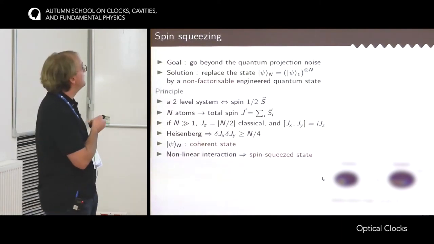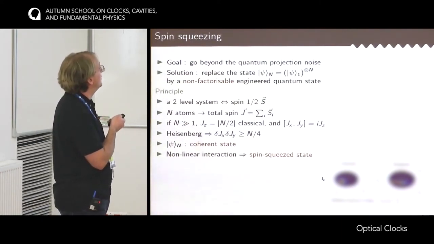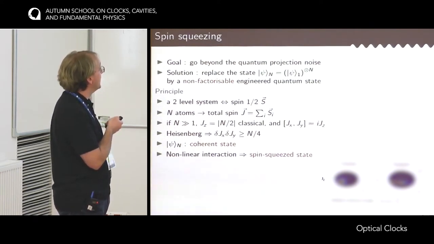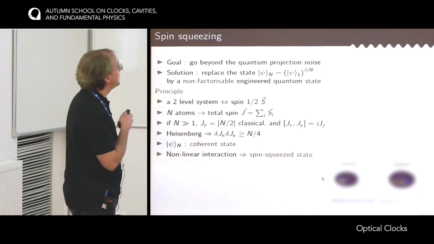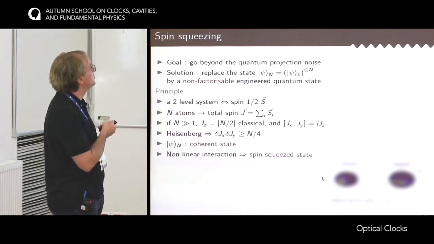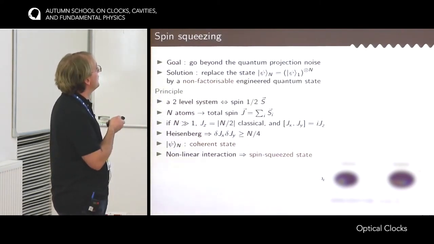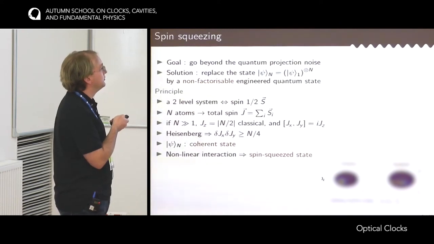So let's see how quantitatively this helps. There is an analogy between the clock transition, a two-level system, with a spin 1/2 that I note S. Now, if you have n atoms in the clock, then you can introduce the total spin of the atoms, J, which is the sum of the individual spins. Now if you assume that you have a large number of atoms and that all the atoms are excited more or less in the same way by the clock laser, then you can choose a direction Z in which all the spins point. And because you have a large number of atoms, this J would be somehow a classical variable with a length n/2.